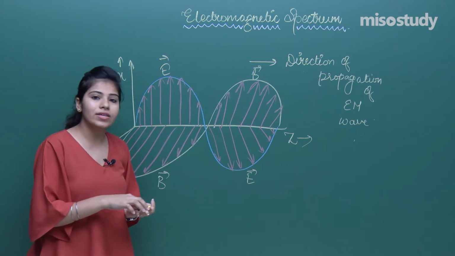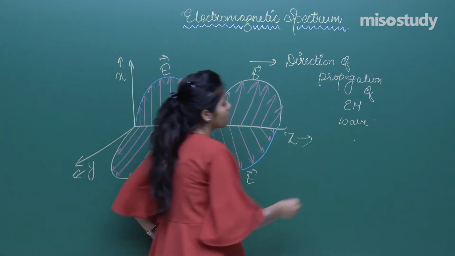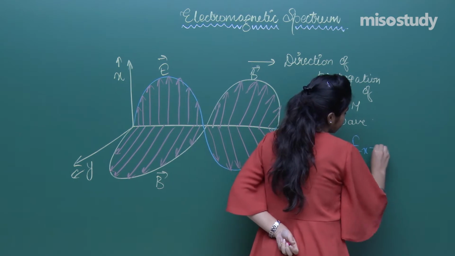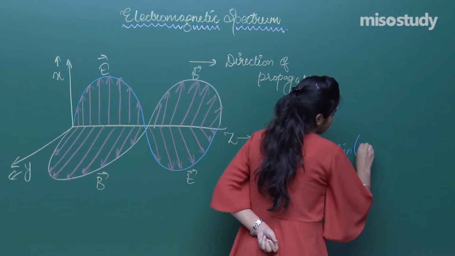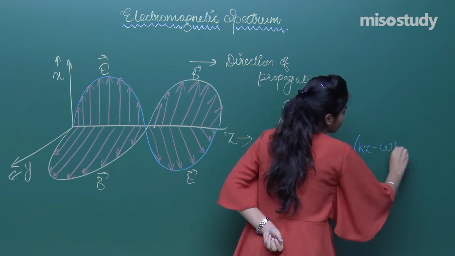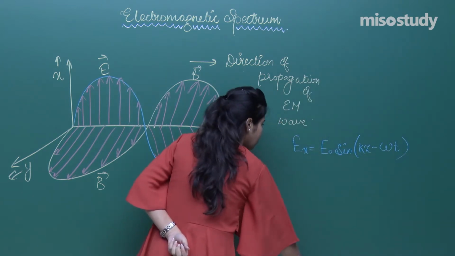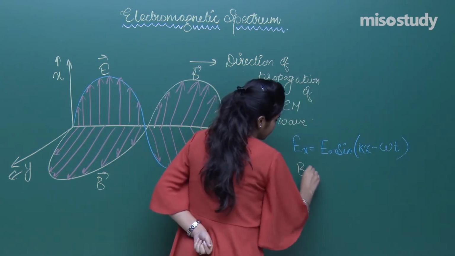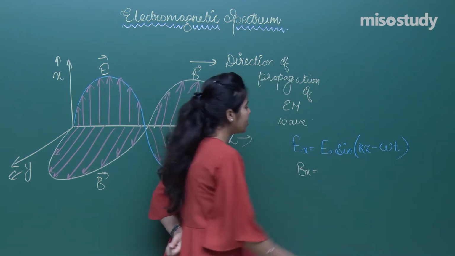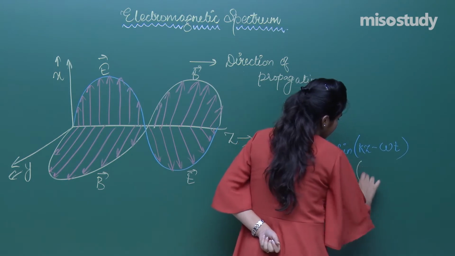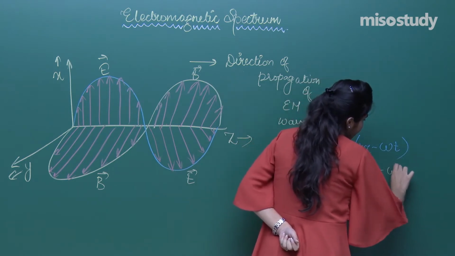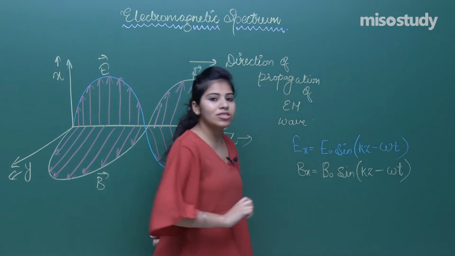Now if I want to write the equation, it will be E = E0 sin(kz − ωt). Similarly for B, the magnetic field, this should be B0 sin(kz − ωt).